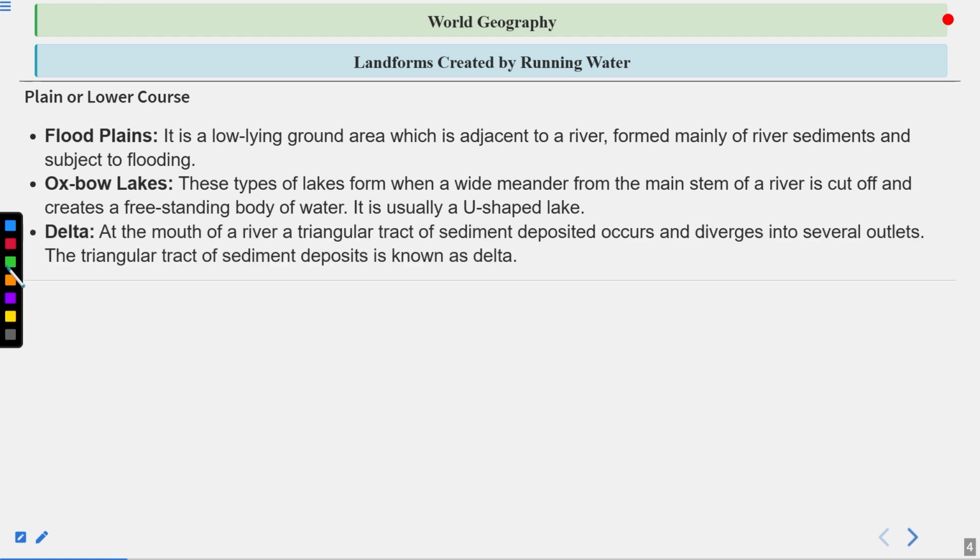Another one is the delta. So delta at the mouth of a river is a triangular tract of sediment deposit that occurs and diverges into several outlets. The triangular tract of sediment deposit is known as delta.